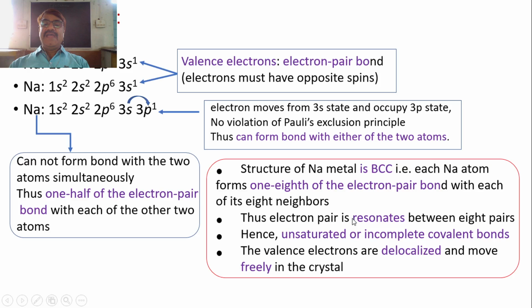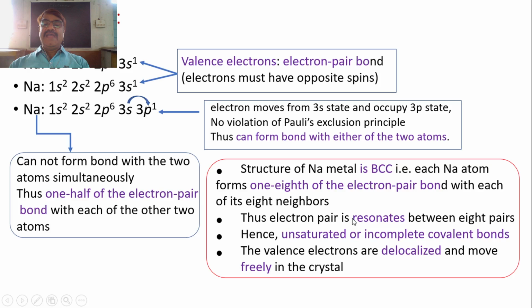We call it an electron pair resonating between the 8 pairs, and it completes the 8 bonds one by one. Hence it is not a saturated one, but an unsaturated or incomplete covalent bond. The metallic bond is an unsaturated or incomplete covalent bond, since the electron pair resonates between a number of atoms.